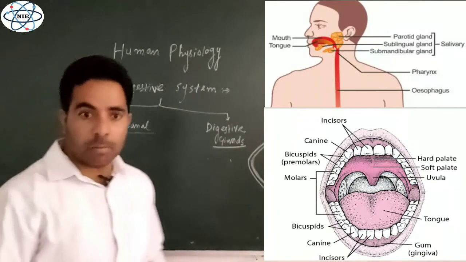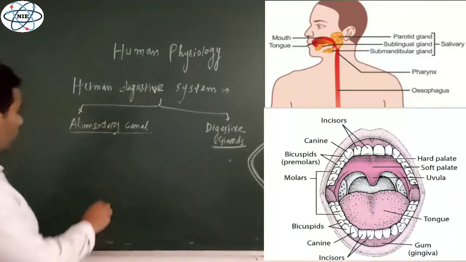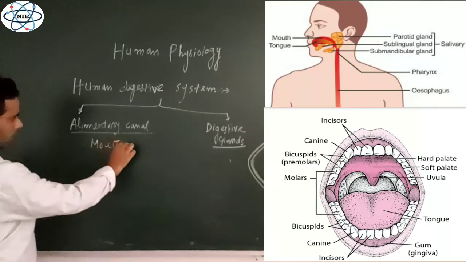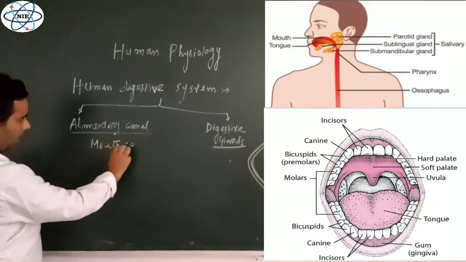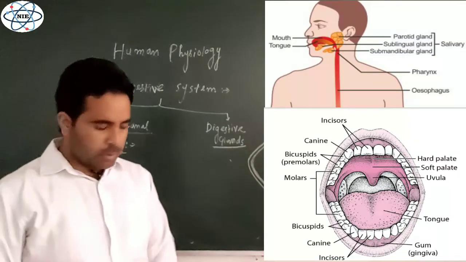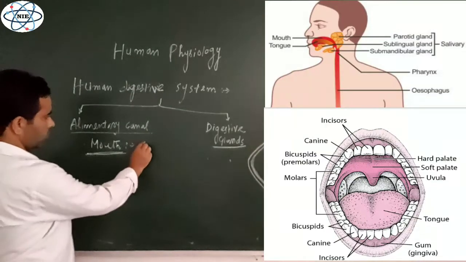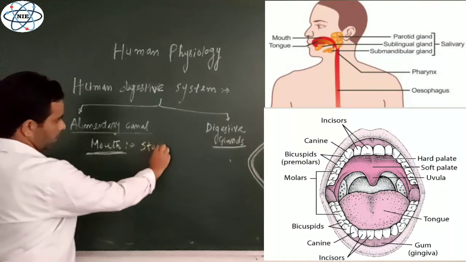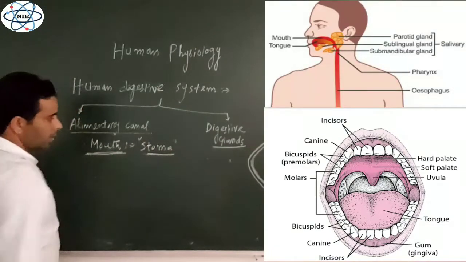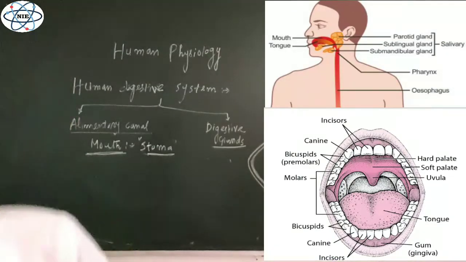The first structure of the alimentary canal is mouth. This mouth is also sometimes known as stoma. Technically we can say sometimes it is known as stoma.